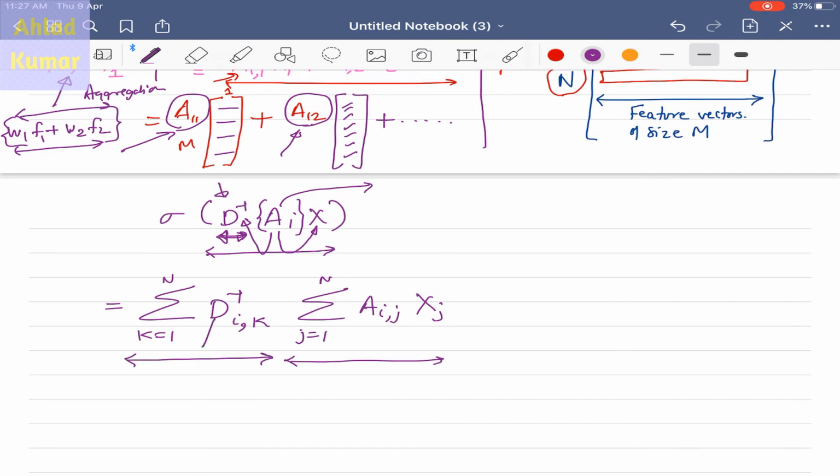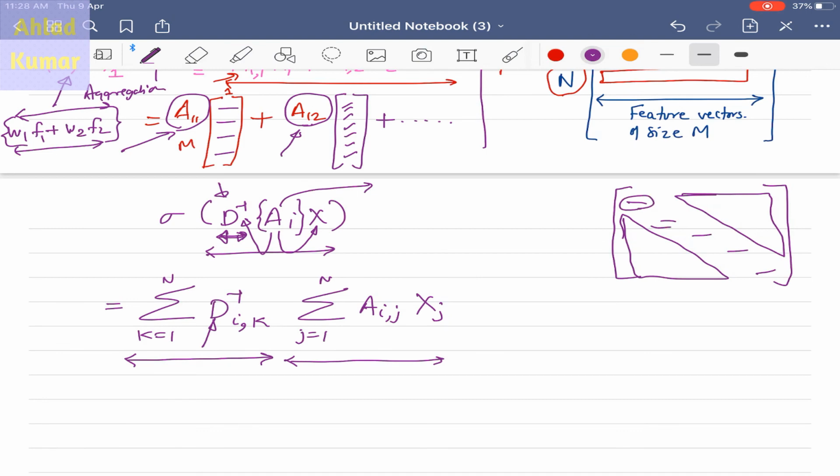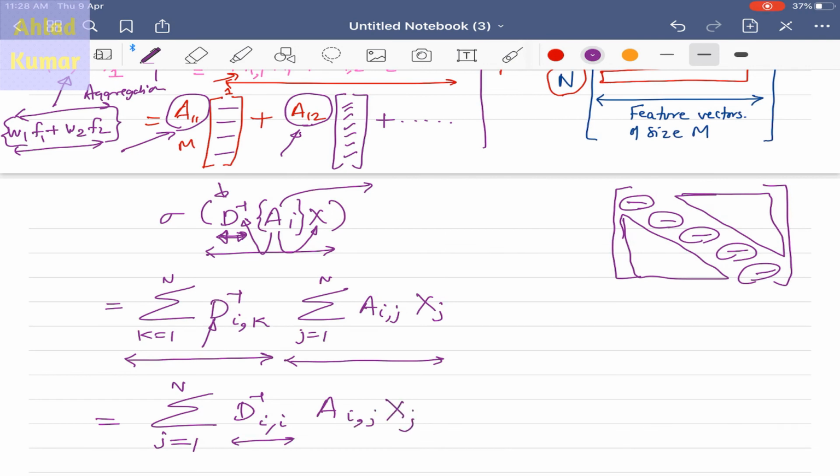You know that the degree matrix has only diagonal elements: there are no elements in the lower half or the upper half of the diagonal. So we can reduce this expression to the summation over j equal to 1 to n of D inverse i comma i, because we have only diagonal elements present here, times a i comma j, and then x of j.